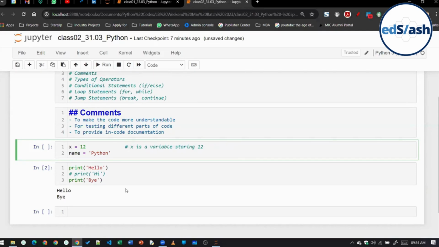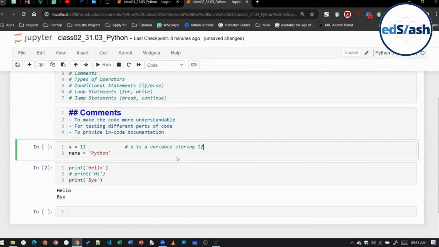Suppose there is a 100-line code, and in that code there are 4 functionalities, meaning the code is doing 4 different tasks. In that case, I can write 4 different comments at 4 different places in the code, so that the other person, whoever reads my code, will be able to understand that this part of the code is doing this task, the second part of the code is doing this task, and so on.